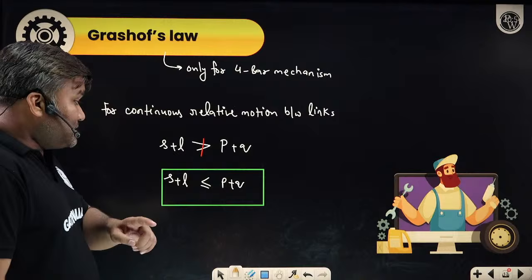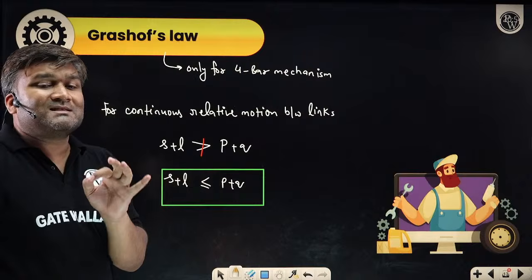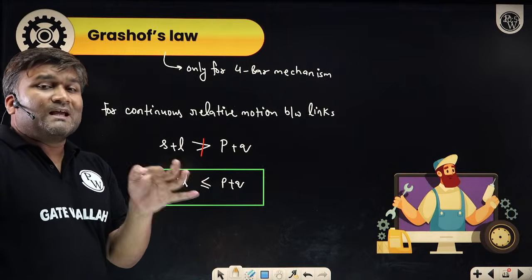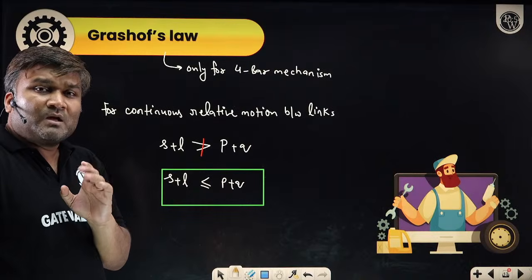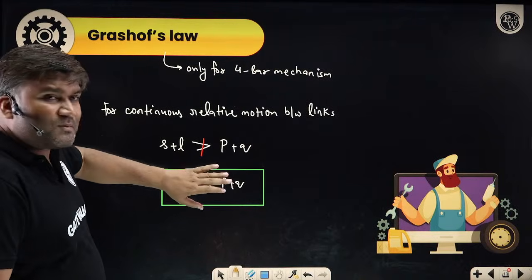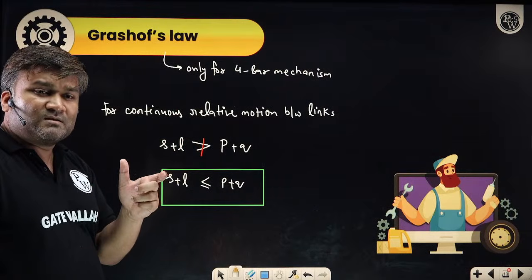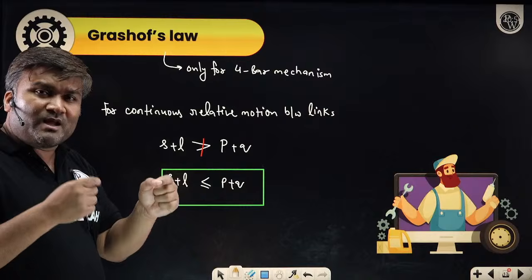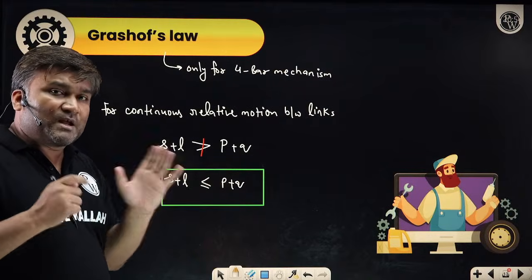And just having shortest plus longest link smaller than P plus Q doesn't guarantee that your input and output will have crank motion. This condition must be fulfilled, then I will check which link you have fixed, where you have made your input and output, because the input and output links are going to be adjacent to the fixed link.